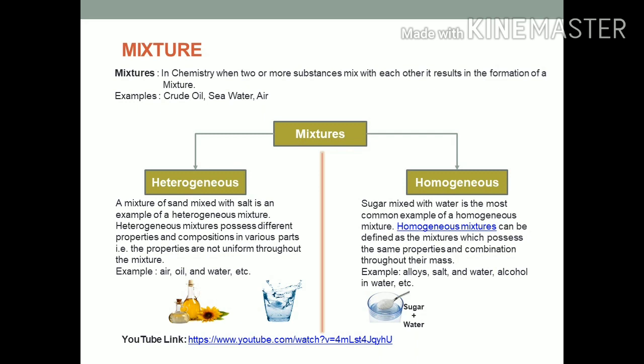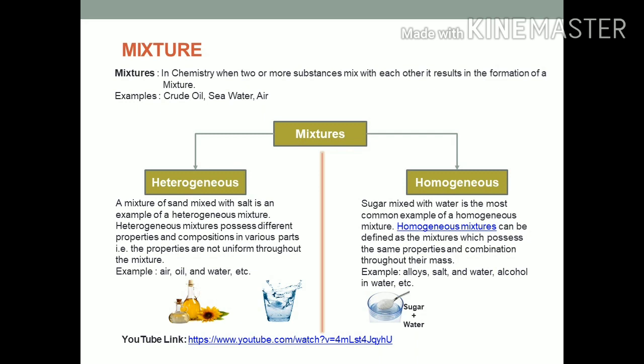We can divide mixtures into two types: homogeneous mixture and heterogeneous mixture. First of all, we will understand what a homogeneous mixture is. Sometimes the components are spread over the mixture uniformly and each part of that mixture has the same properties. Such a mixture is called a homogeneous mixture. For example, when we dissolve salt in water, its particles spread evenly in the water, forming a homogeneous mixture. Air is also a homogeneous mixture.